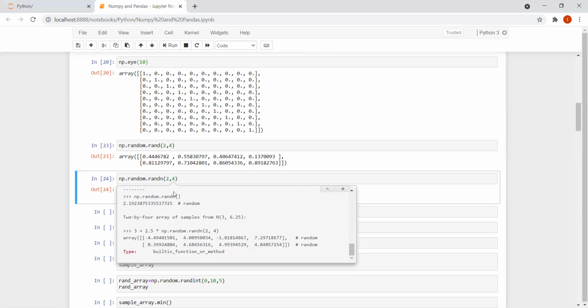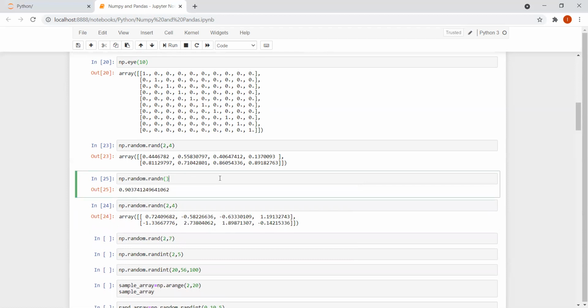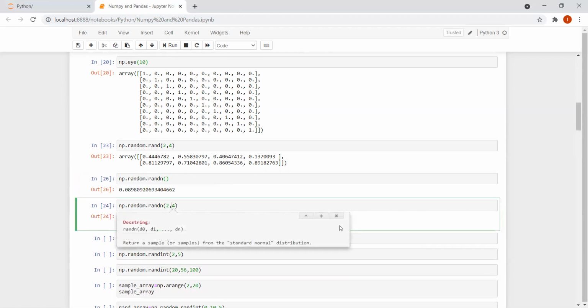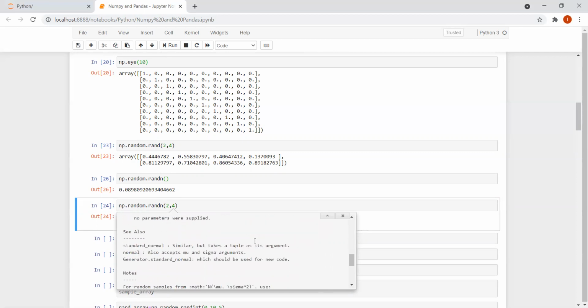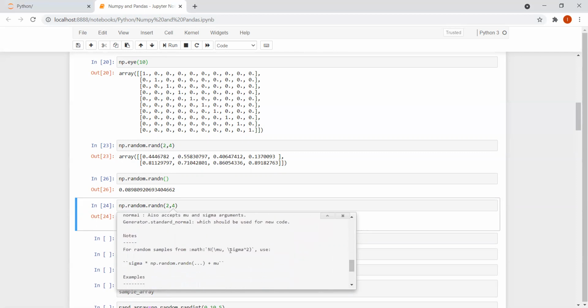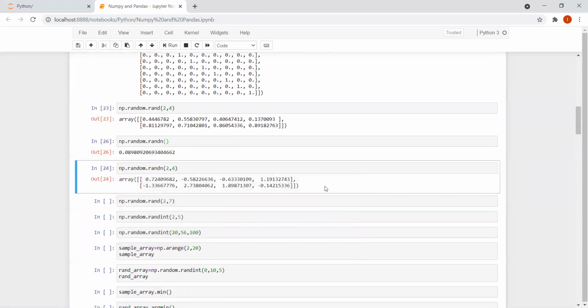In case you write np.random.randn, let me copy this code and try it out. You can see that just randomly I'm getting a number over here, right? So when I specify 2, 4, I'm getting 2 rows and 4 columns. I'm getting a sample from the standard normal distribution, right? So what does that mean? Basically, I'm getting both the positive as well as the negative numbers, right? Fine.